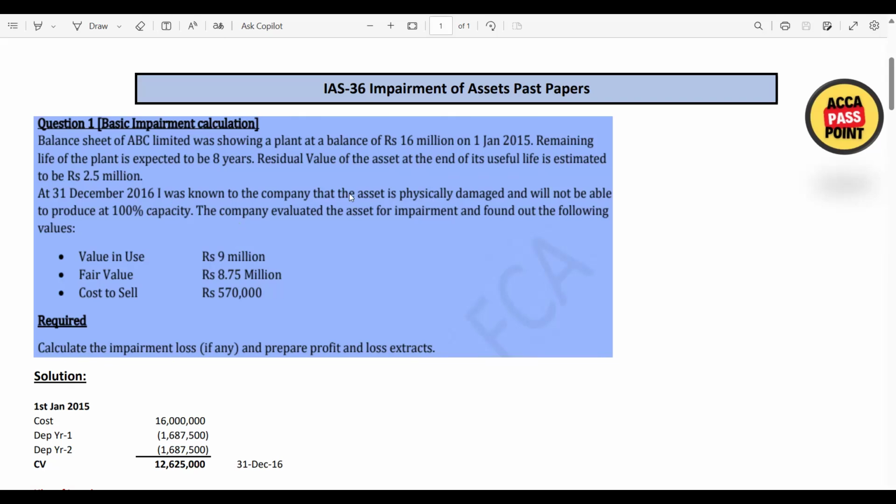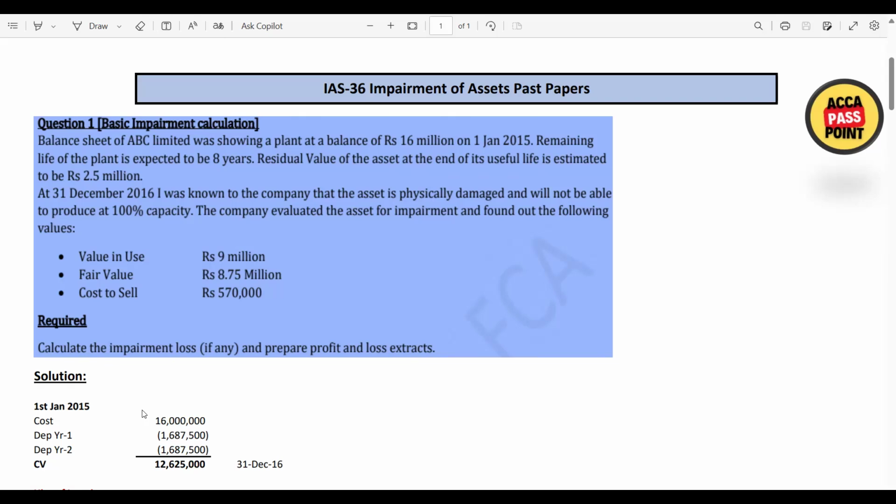The company evaluated the asset for impairment and found out the following values. Value in use is rupees 9 million, fair value is 8.75 million, cost to sale is 5,70,000. So, these components will be your recoverable amount, and recoverable amount is the higher of two things: fair value less cost to sale or value in use. Whichever is higher is your recoverable amount.